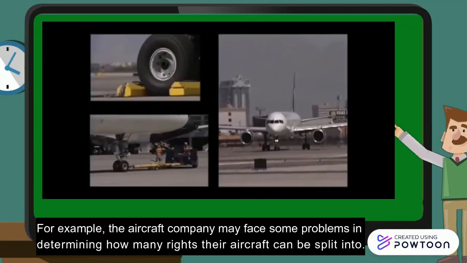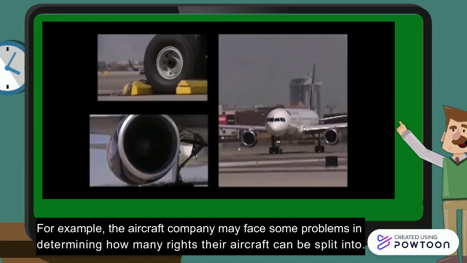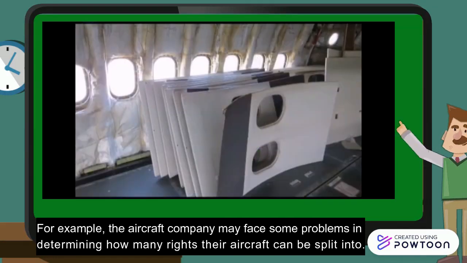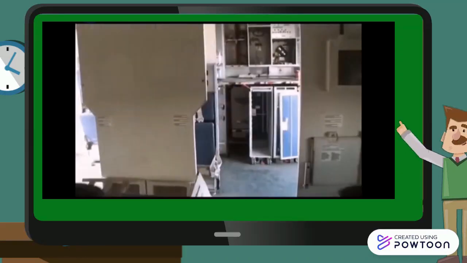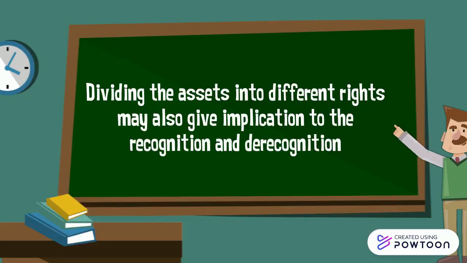For example, the aircraft company may face some problems in determining how many rights their aircraft can be split into. Dividing the assets into different rights may also give implications to the recognition and derecognition.